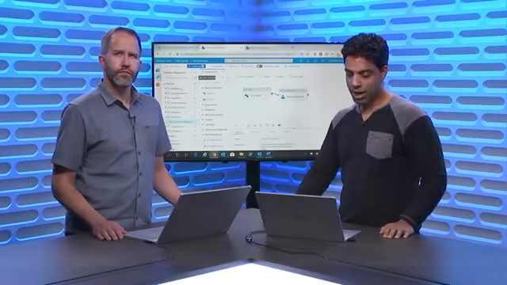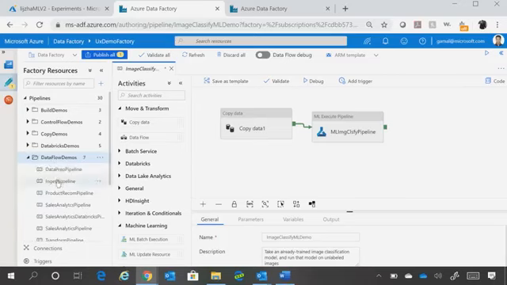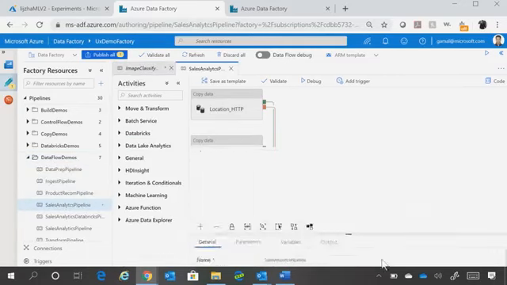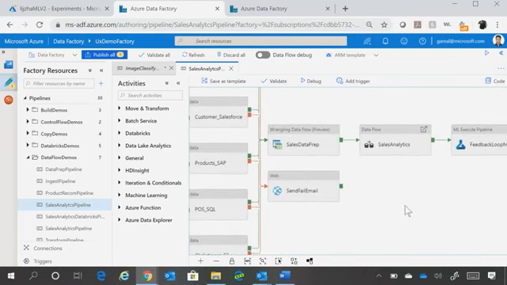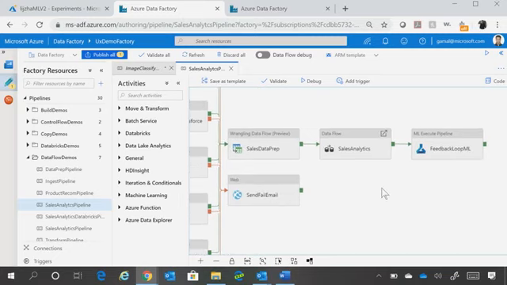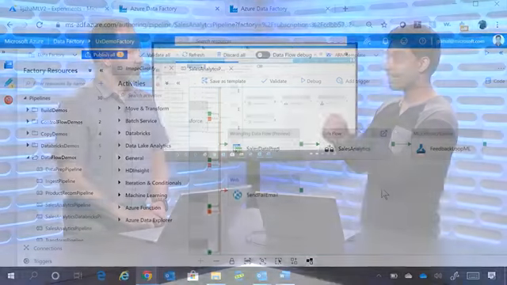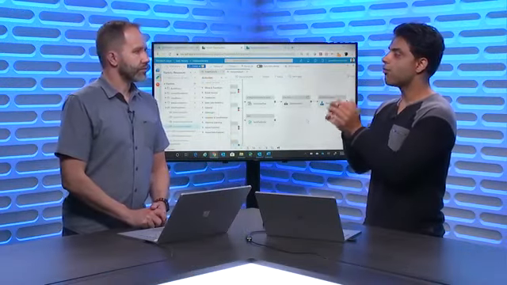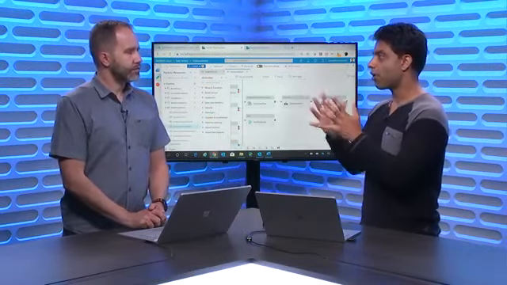I have one pipeline which I can show you right now, which does this. I have the sales analytics pipeline where we get data from a bunch of sources. We then do some data preparation using the wrangling data flow capability, do the transformation using mapping data flows, and then call a machine learning pipeline, which takes the feedback from the last step and passes it to the machine learning algorithm so that it can set the sales target for our sales professionals for next year.